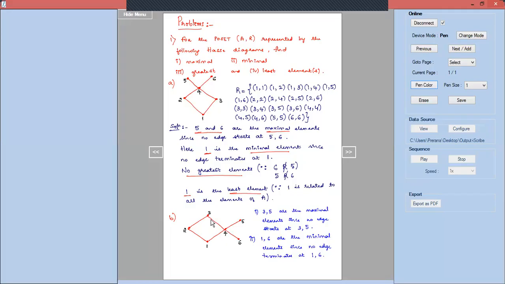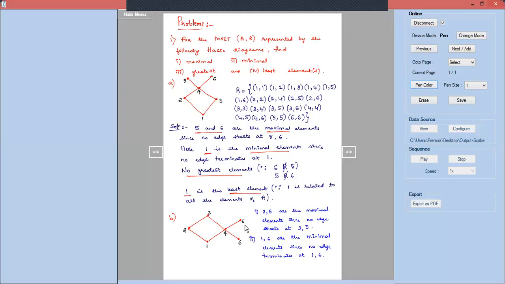All elements should have been related to 3, but 5 is not related to 3. That is the reason 3 is not the greatest element. In the same manner, 5 is not the greatest element because we observe 1 is related to 5, 2 is not related to 5. You cannot come down like this to relate to 5. So 2 is not related to 5. Similarly, you observe 3 is not related to 5. That is the reason we don't have any greatest elements.